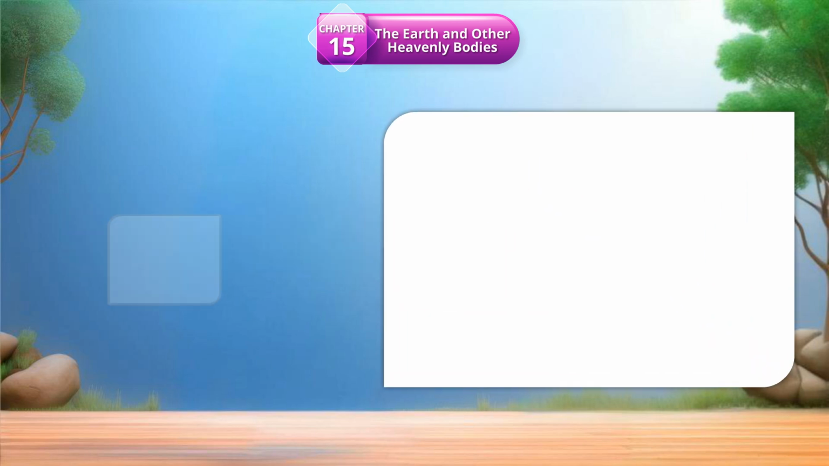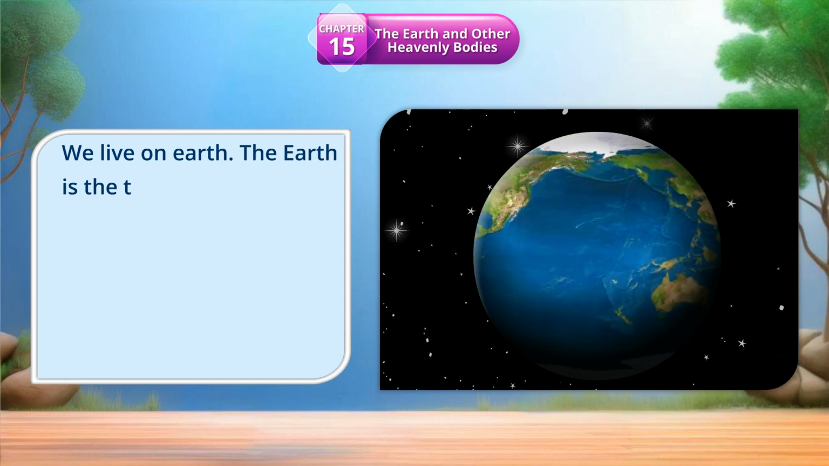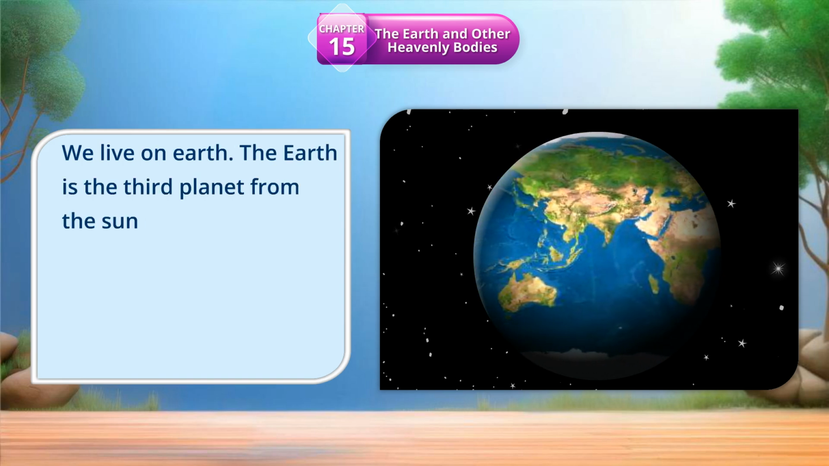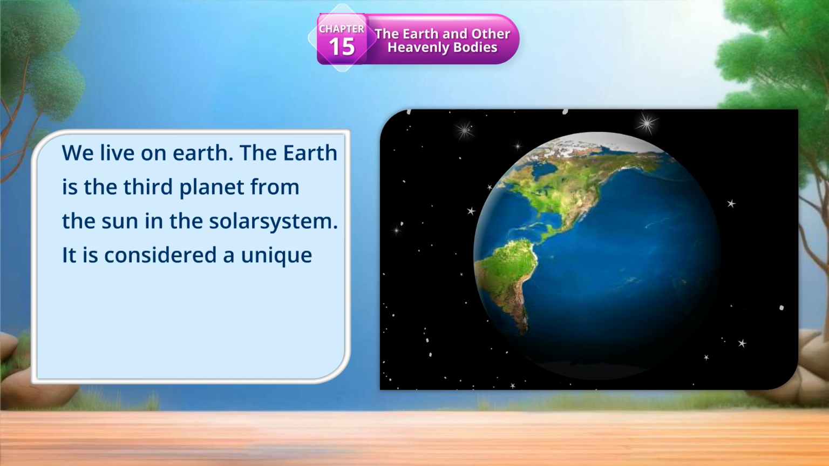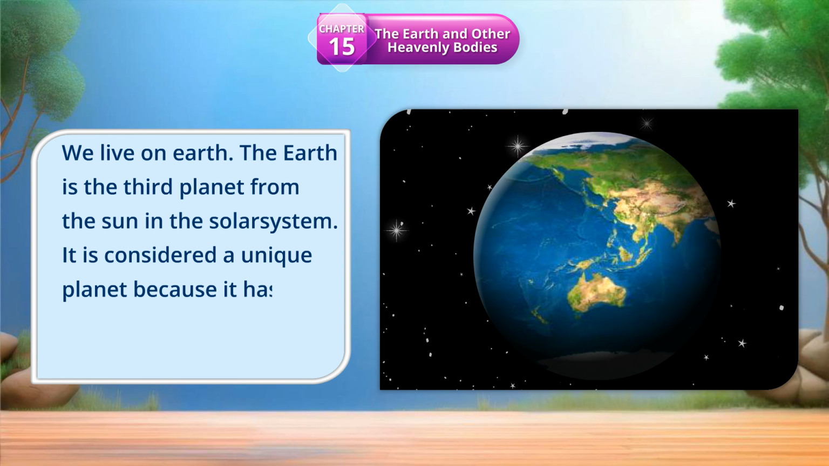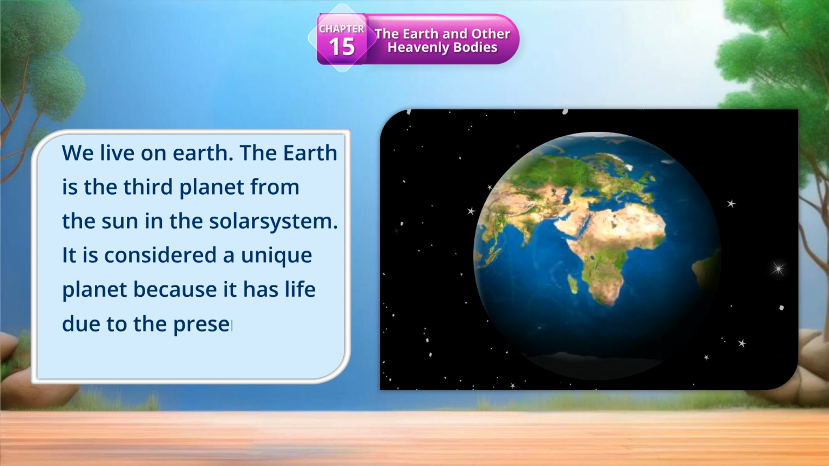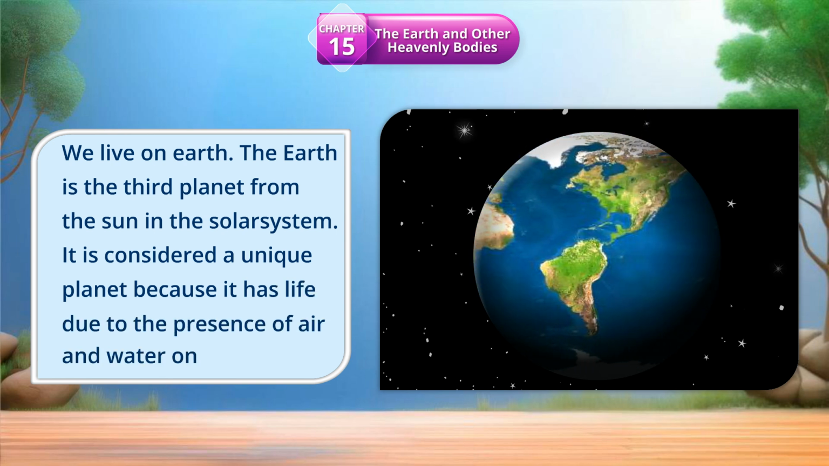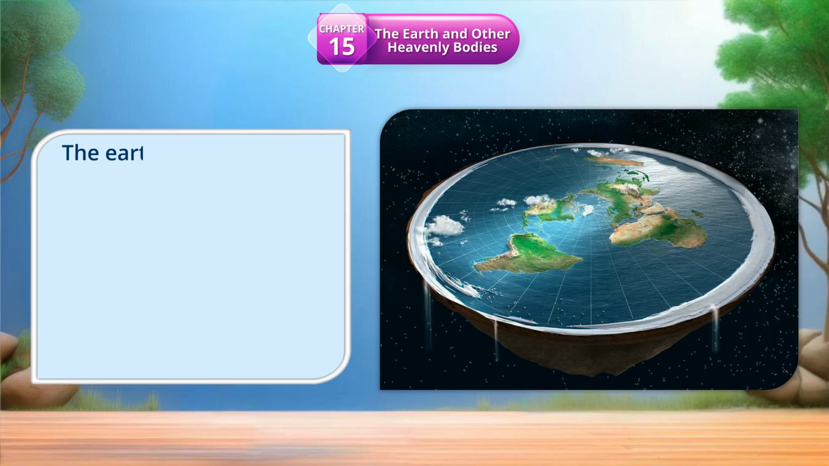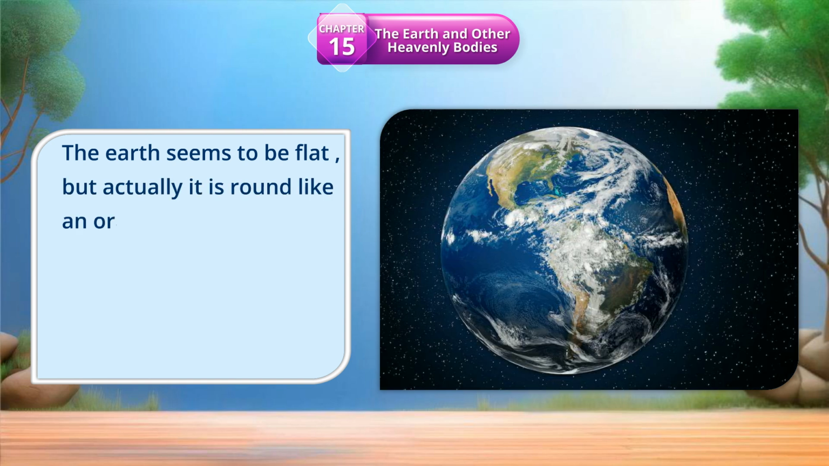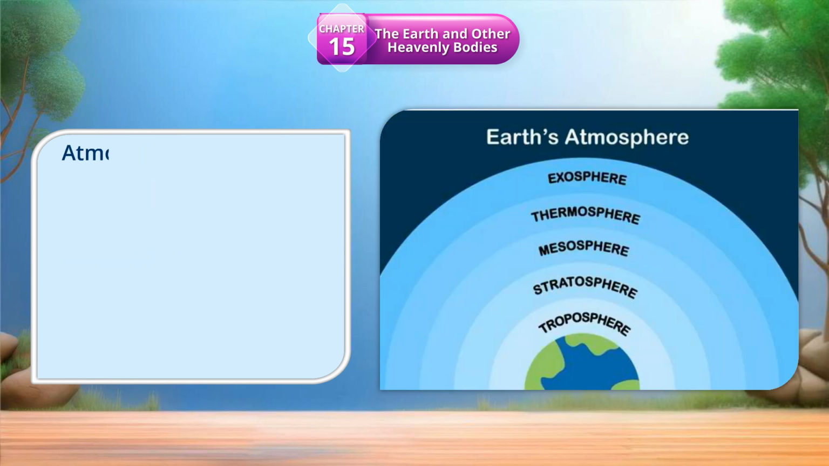The Earth. We live on Earth. The Earth is the 3rd planet from the sun. In the solar system, it is considered a unique planet because it has life due to the presence of air and water on it. Shape of the Earth. The Earth seems to be flat, but actually it is round like an orange and slightly flat at the poles.